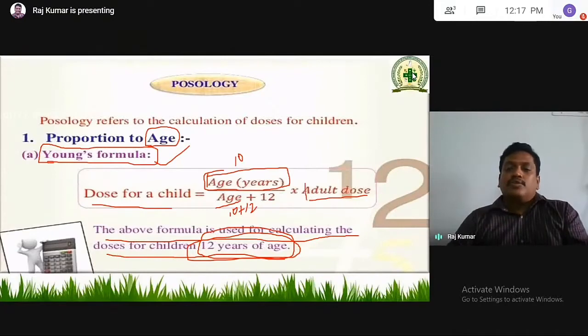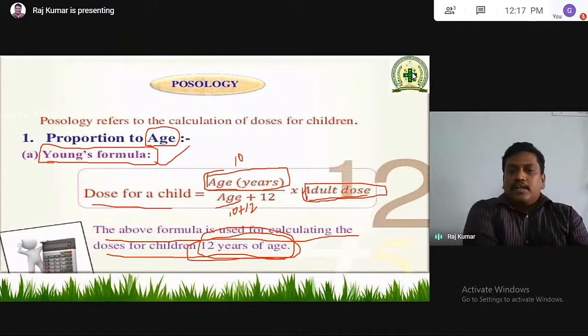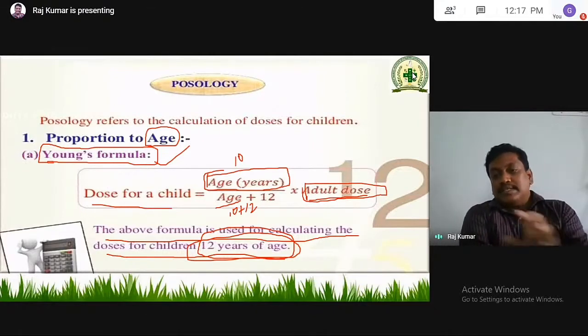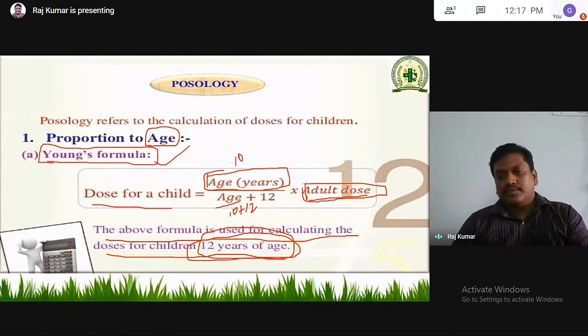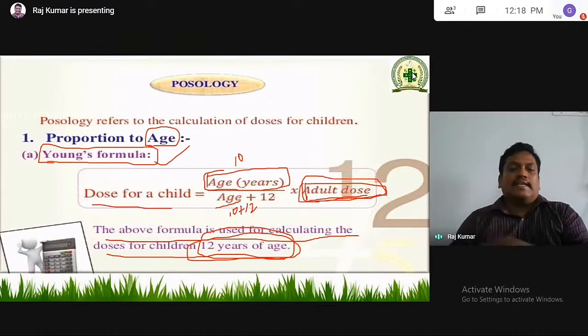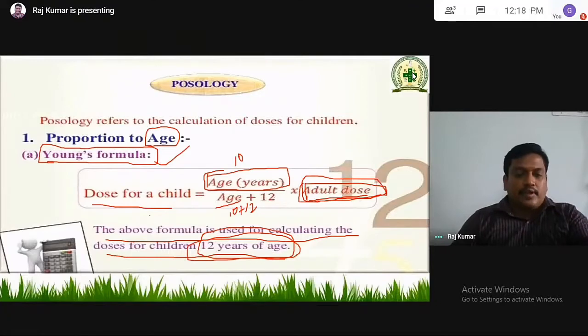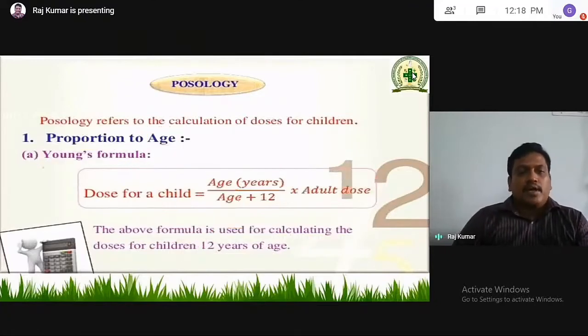Adult dose means the dose which is available in the market. The adult dose is known first, and based on that we convert it into a pediatric dose. This is Young's formula. Based on age, we can calculate doses for children.